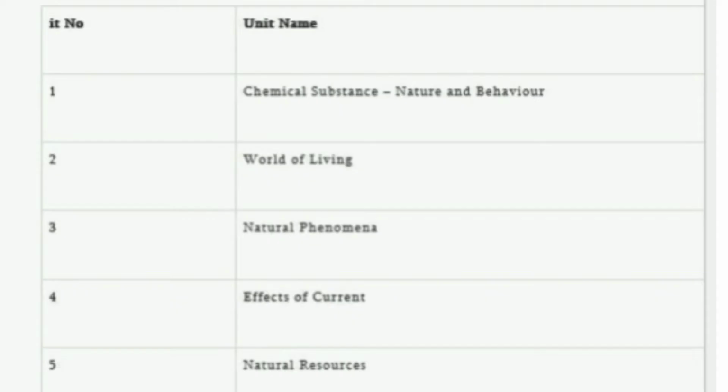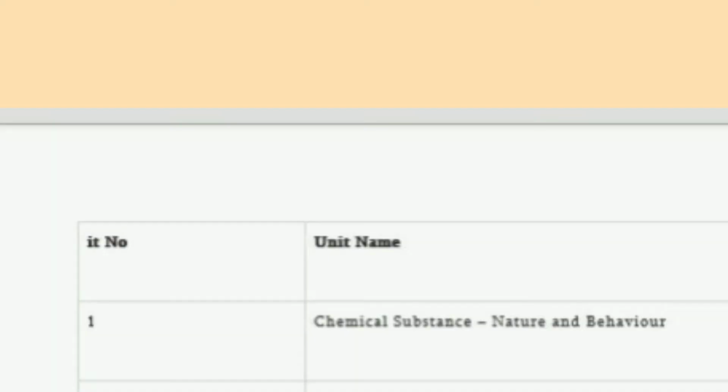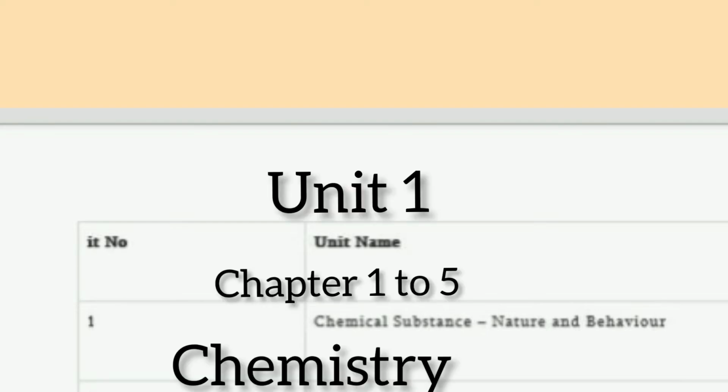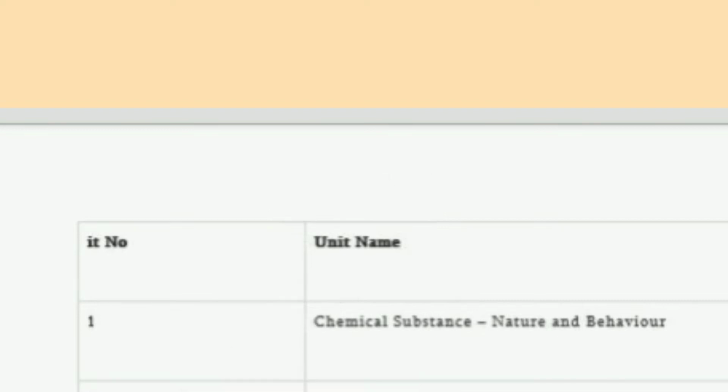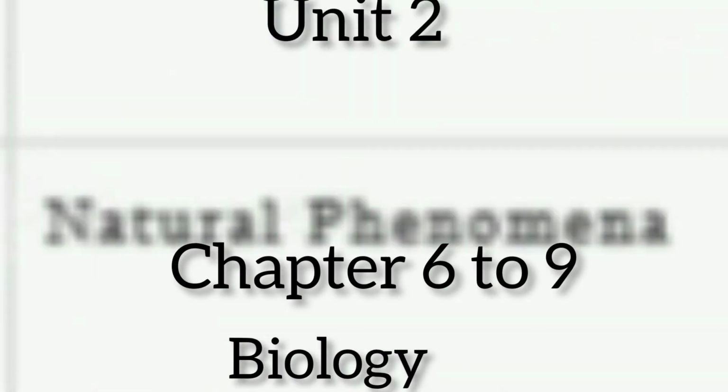As you know, the NCERT book is divided into 5 units in science. The first unit, from chapter 1 to 5, is entirely about the chemistry part. Unit 1 is chemical substances, nature and behavior. So chapter 1 to 5 is chemistry. Chapter 6 to 9 is the biology part, that is world of living, unit 2.